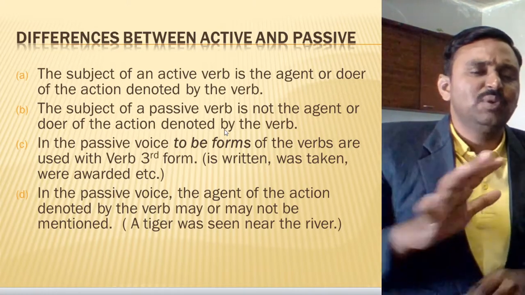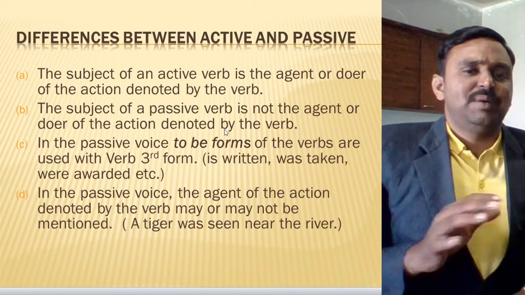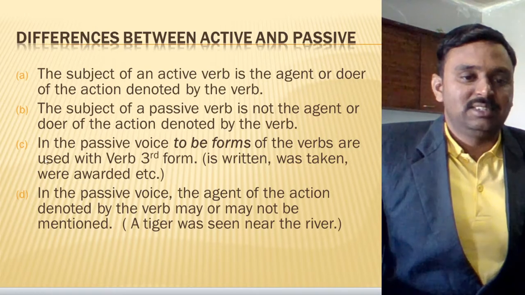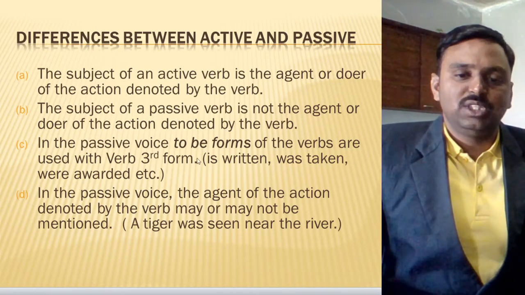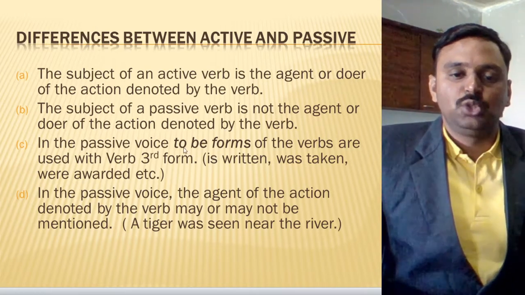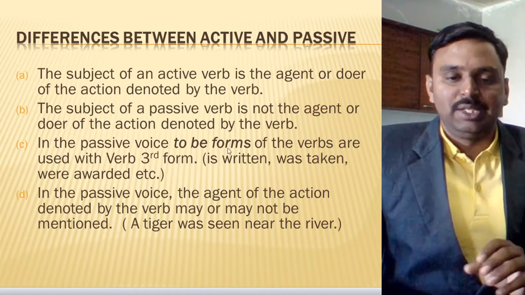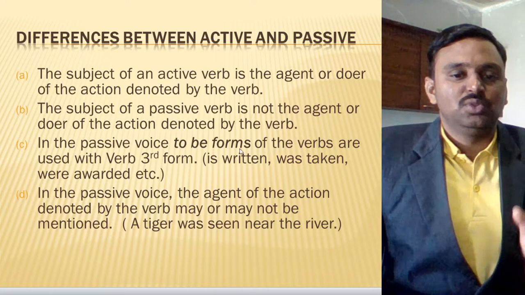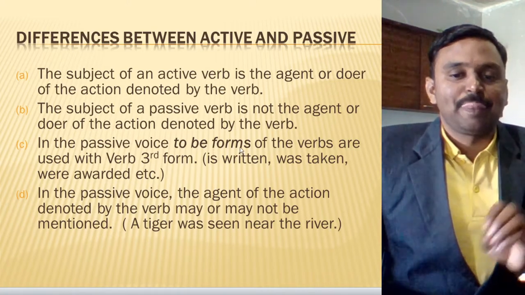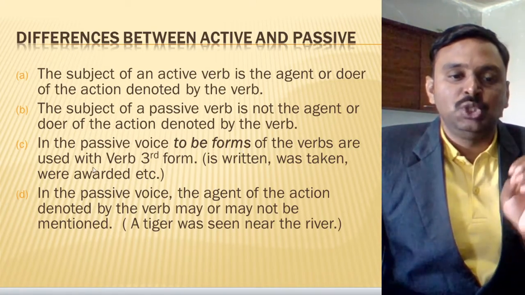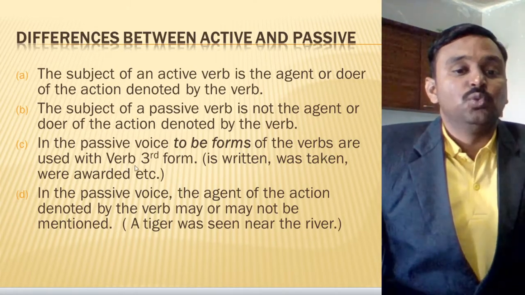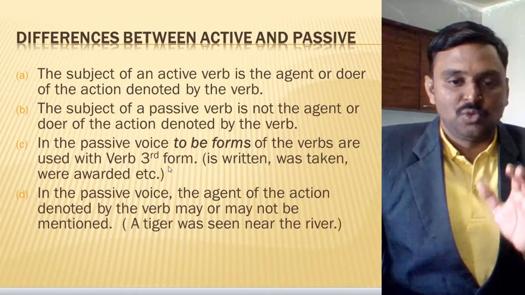Okay, it's very easy to identify passive voice examples or forms. How? Let's see sentence number 3. In the passive voice, to be forms. You know, in English we have some forms like to be form, to have form. So these are to be forms. To be forms of the verbs are used in this sentence, and they are used with the verb third form.